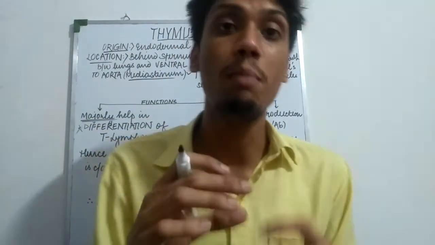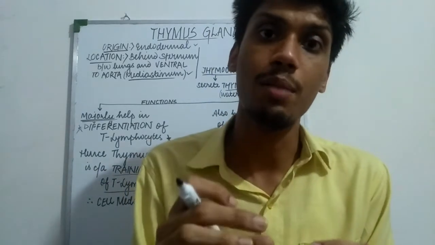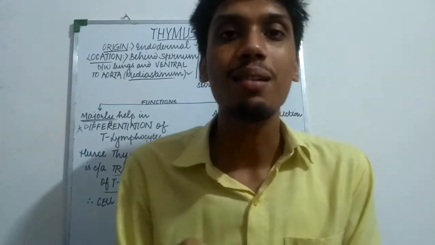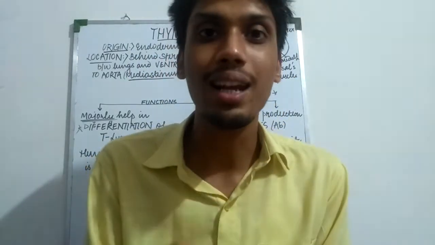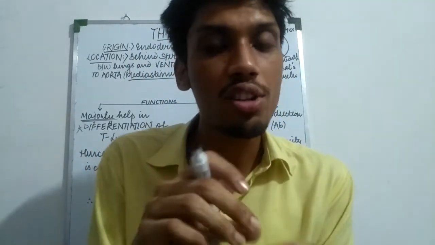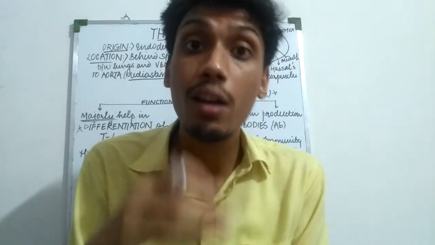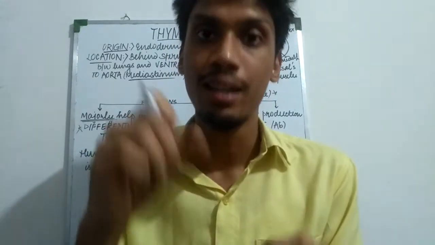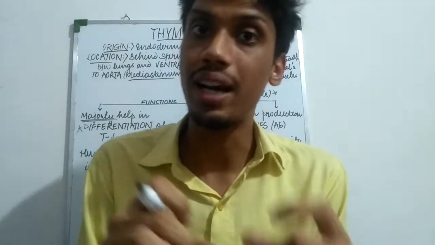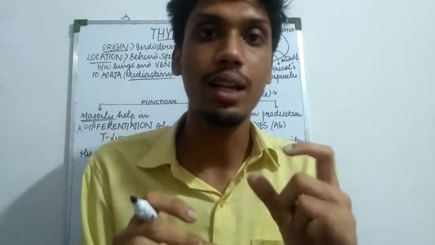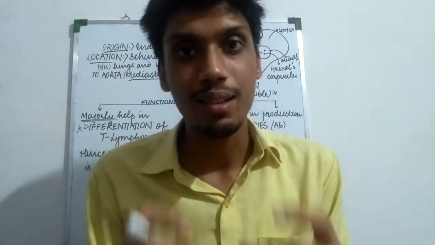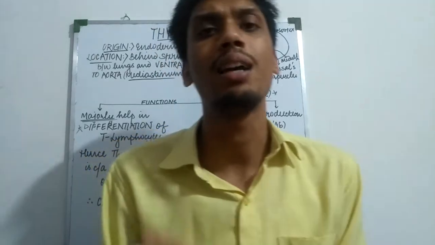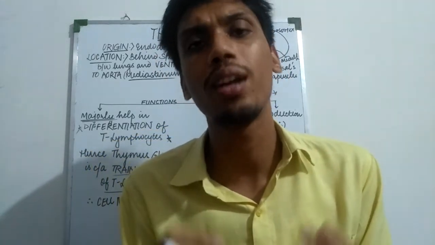Because the major function of thymus is to differentiate the T lymphocyte. Differentiation means to make it productive, the differentiation of a cell to perform a particular function, to make it specific, to fight, to provide immunity and fight the foreign particles. So this is the place where the training of T lymphocytes takes place. Hence the thymus gland is also called a training school for T lymphocytes.